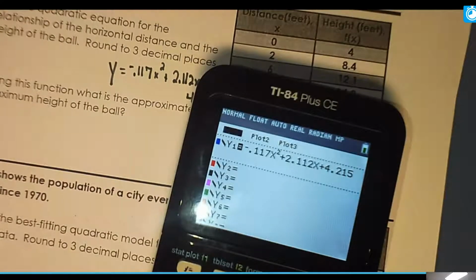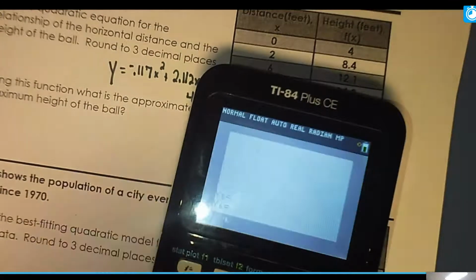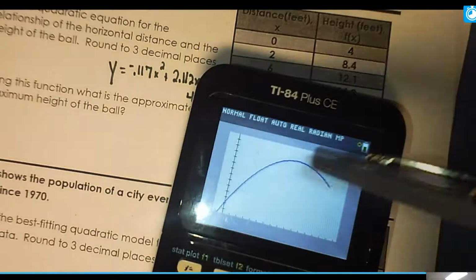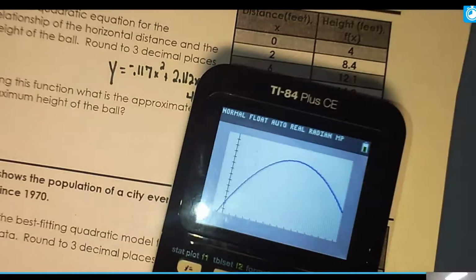We do not want this plot on anymore. We don't want the calculator to work with the dots and the curve, just the curve. So hit Enter so it's not done. You can hit Graph, and then you will answer using the function, find the maximum height. So you'll do your second trace and choose max.